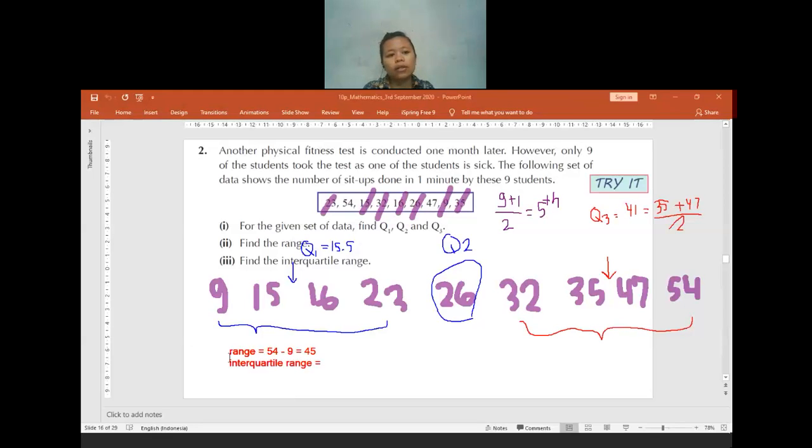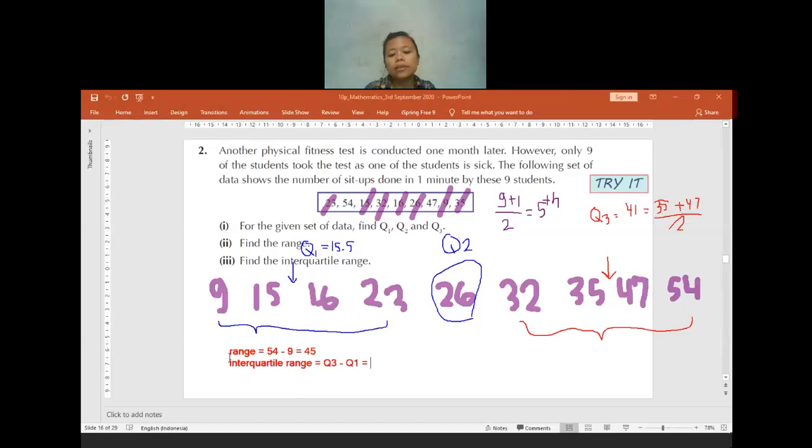Now what about the interquartile range? The interquartile range is the difference between the upper quartile and the lower quartile. Please kindly make notes if you forget things easily.